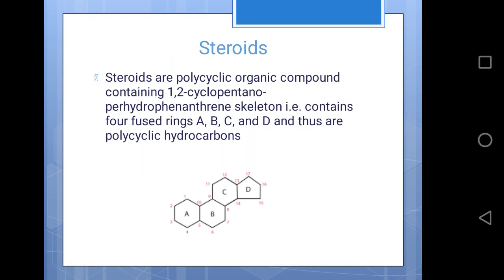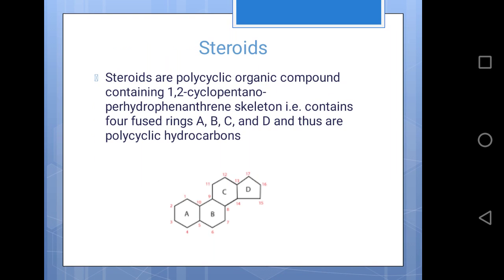Apart from this, it also sometimes consists of methyl groups. The angular methyl groups present at positions 13 and 10 are numbered as 18 and 19 respectively. The carbon atoms of the side chain present at the C17 carbon are numbered from 20 onward.